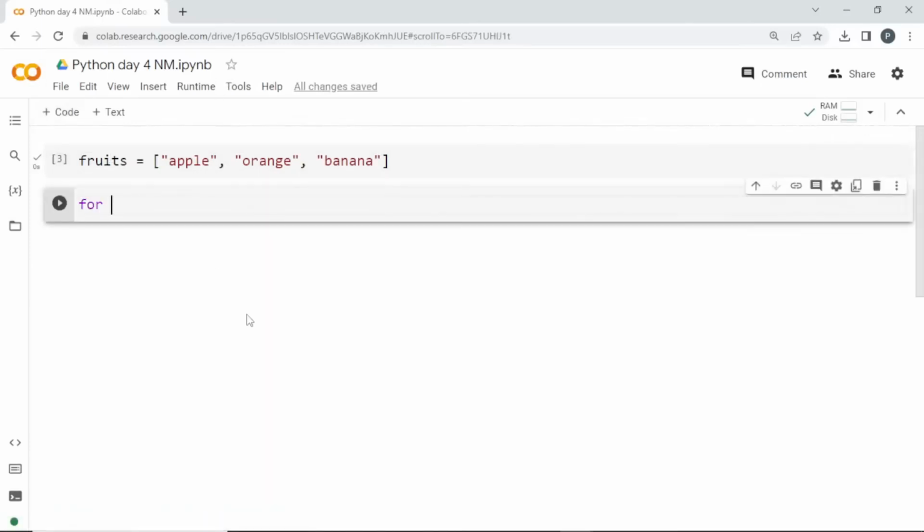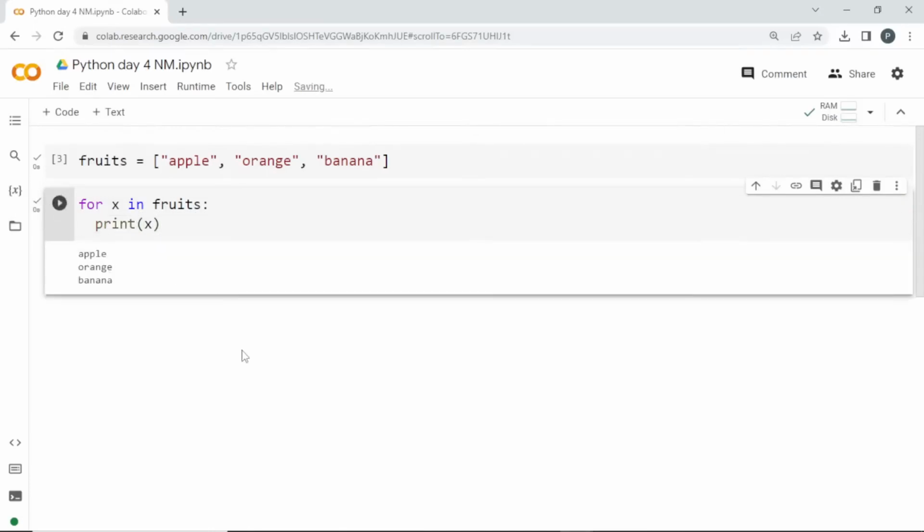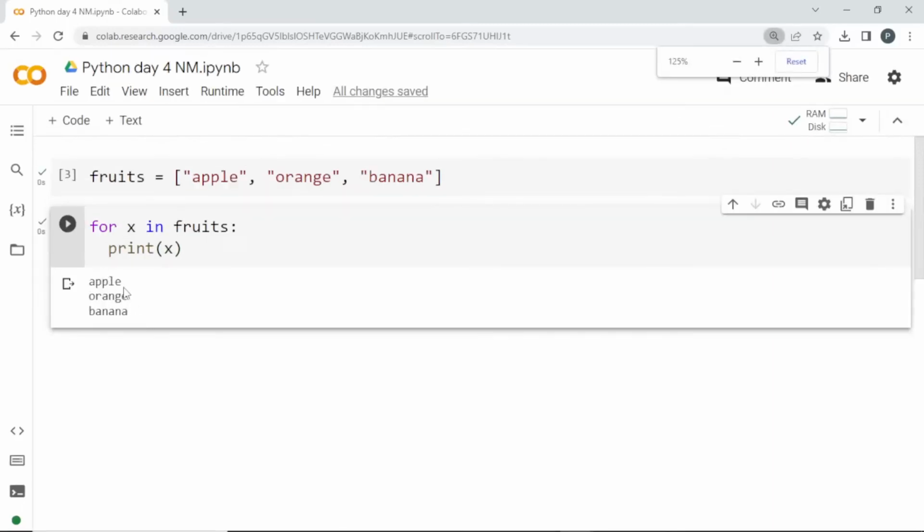For. Now I have to give a new variable, right? I can create any variable. I'll just create x for now. x in, and from where are you going to iterate? You are going to iterate over this list stored in the variable fruits. Inside is the body of the for loop, so I'll just print x. If I run this, see here we got the output. Apple is printed first, then orange, and then banana. This is what the for loop is.